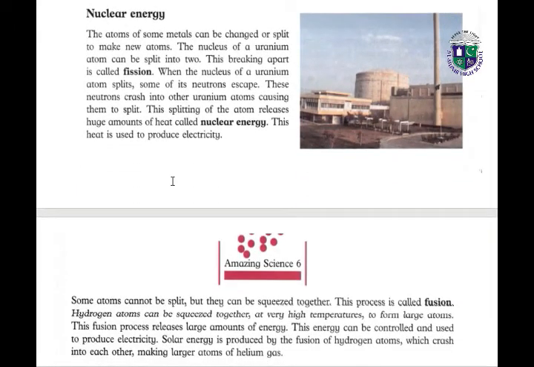Nuclear energy. Next we have another form of energy, the nuclear energy. The atoms of some metals can be changed or split to make new atoms. The nucleus of a uranium atom can be split into two. This breaking apart is called fission. When the nucleus of a uranium atom splits, some of its neutrons escape. These neutrons crash into other uranium atoms, causing them to split. This splitting of the atom releases huge amounts of heat, which is called the nuclear energy.